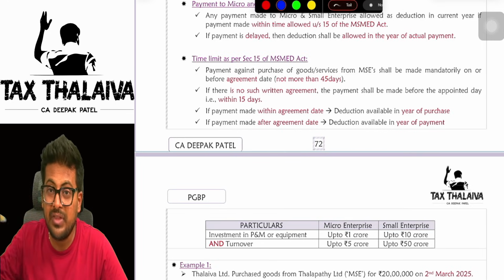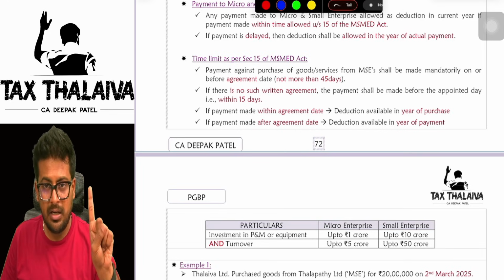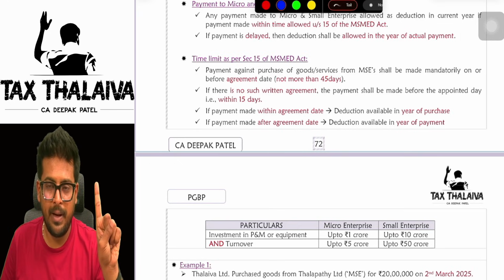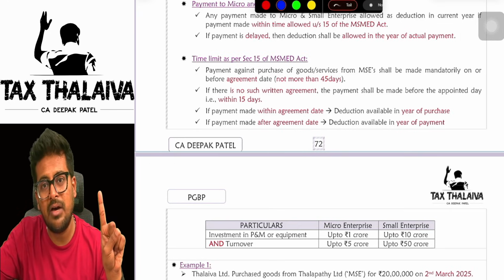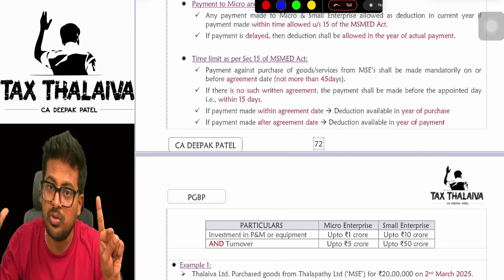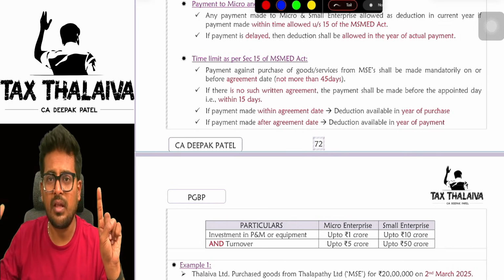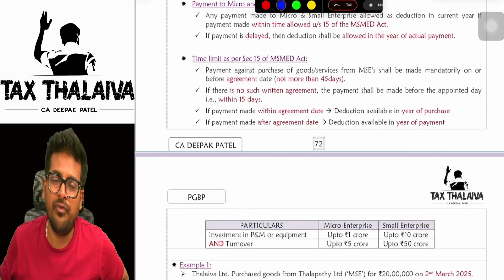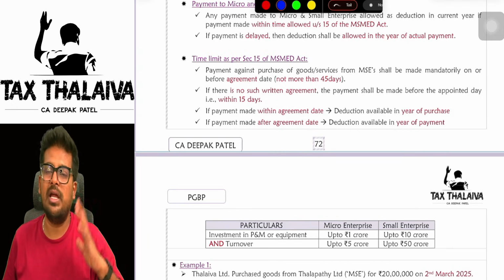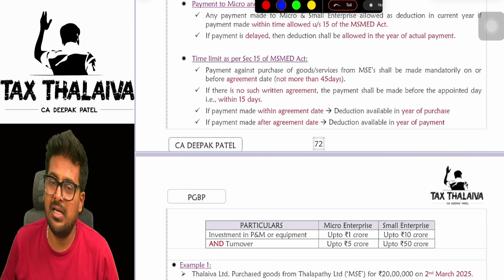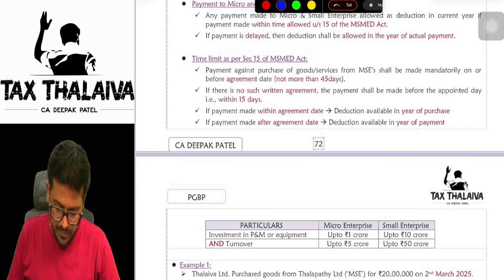Even though in the agreement you might have written 90 days or 100 days, no. You have to make payment within a maximum of 45 days. If there is no agreement, within 15 days, so that you can claim the purchase amount as a deduction in your books of accounts.